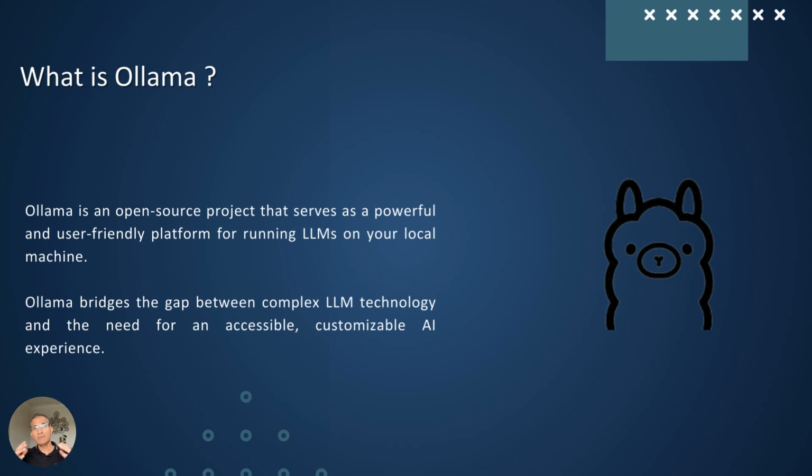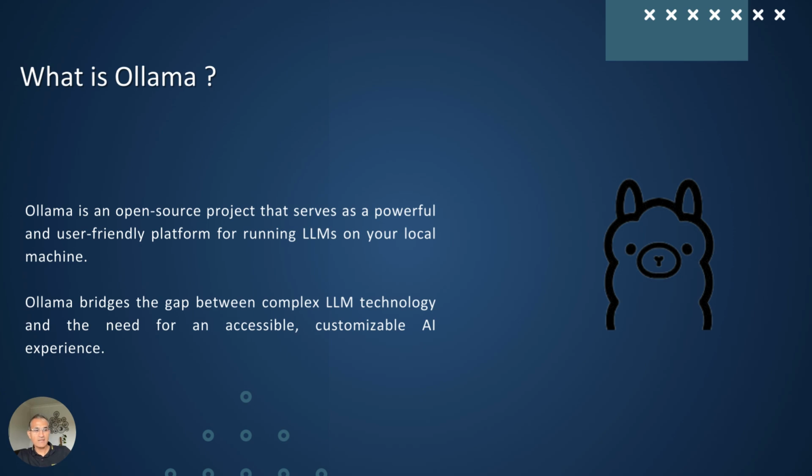Now, again, if we compare it with ChatGPT, and I will do a lot of comparisons with ChatGPT because that's the most popular one and the one that people are using, you basically need to go to the internet. You need to go to chatgpt.com, use their interface, and then you can start doing queries. But here we are saying it's an open source project which is giving you the capability to bring the entire LLM or the capabilities of LLM on your own local machine or your server, right?